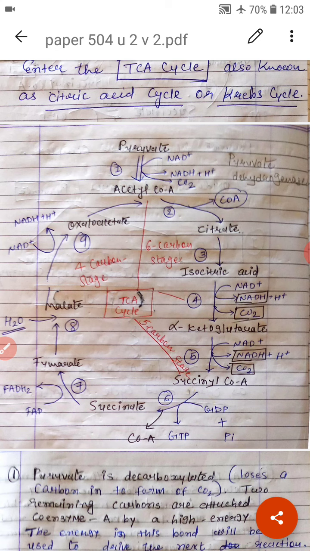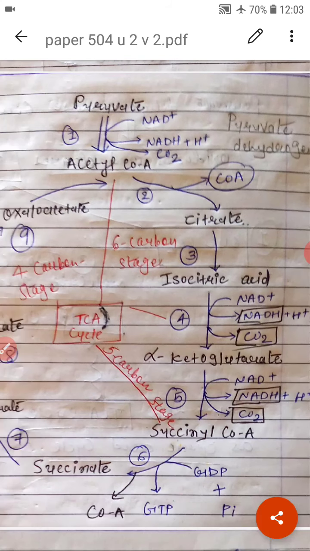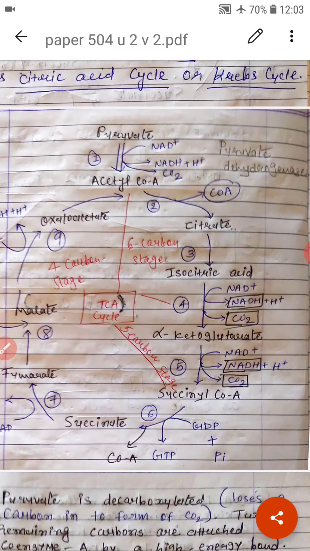Now move on to the TCA cycle. First, formation of citrate. How is citrate formed?